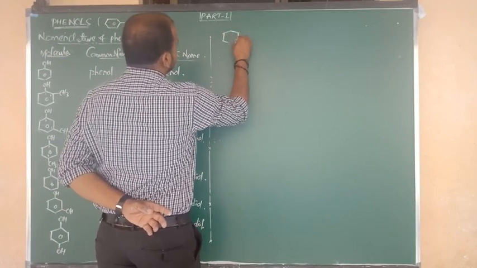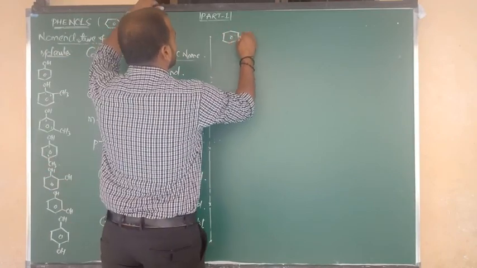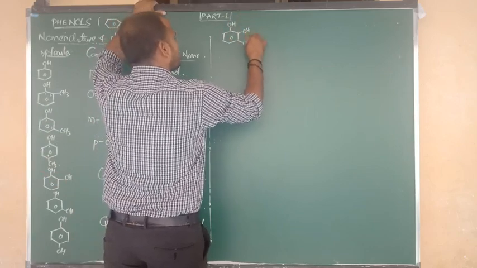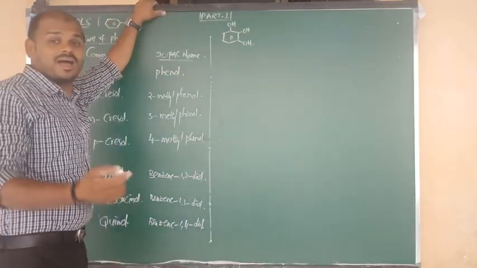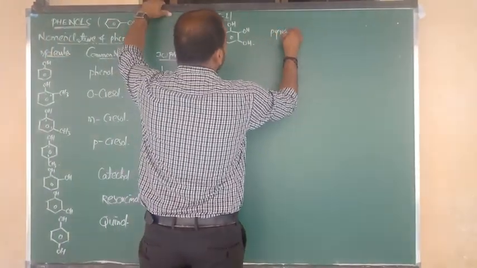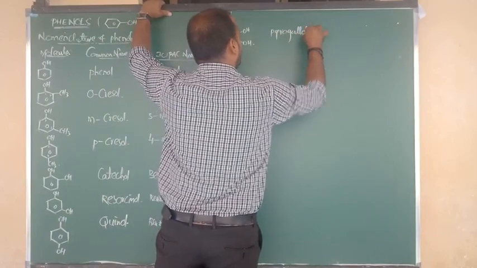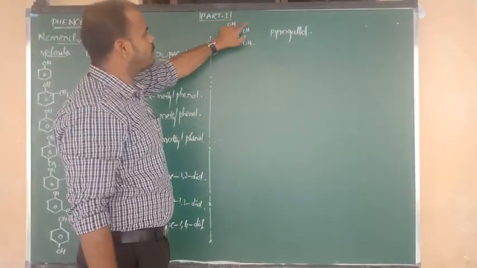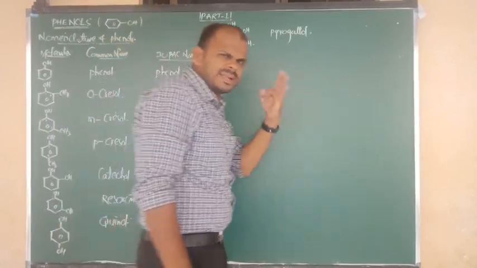Consider a benzene ring connected to OH, a second OH, and a third OH. I already told you this is in the trihydric category. What is the name of this compound? The common name of this compound is pyrogallol. The IUPAC name is benzene-1,2,3-triol. Simply, we can say triol.